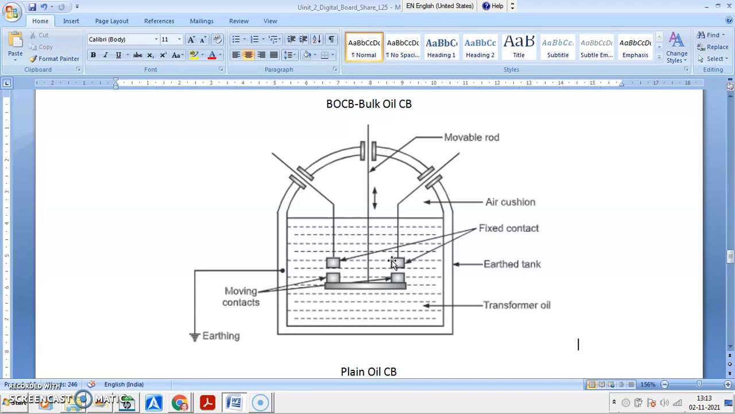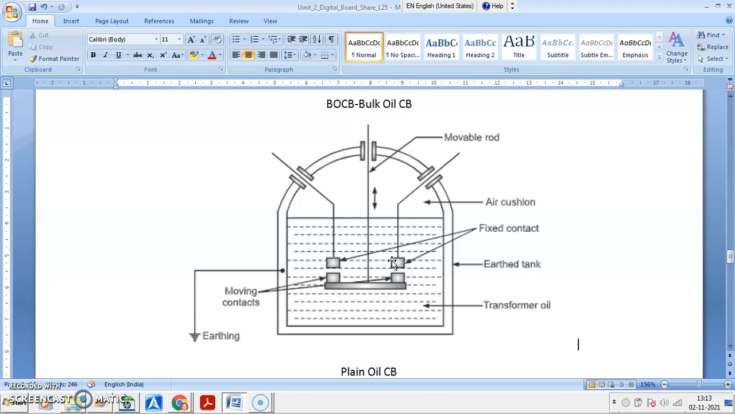We know the advantages of the oil circuit breaker, but the major disadvantage here is that you are in need of bulk oil. A large quantity of oil is required. In the plain oil circuit breaker, there is no particular provision made for arc quenching. So arc quenching time is long, and the circuit breaker operation time is large. High speed operation or high speed interruption is not there.